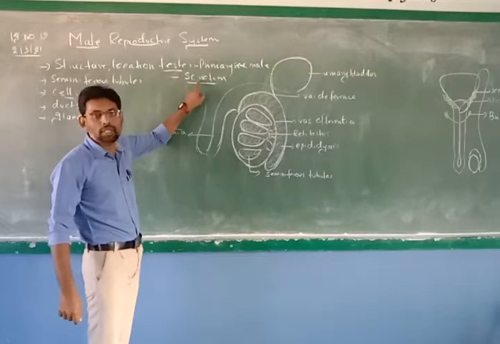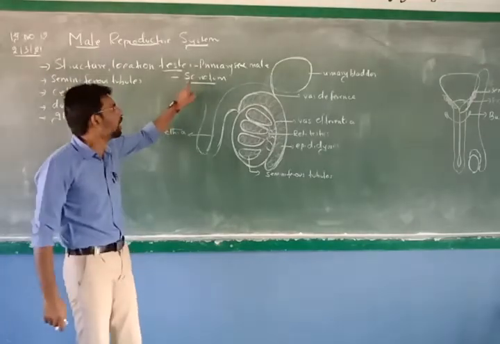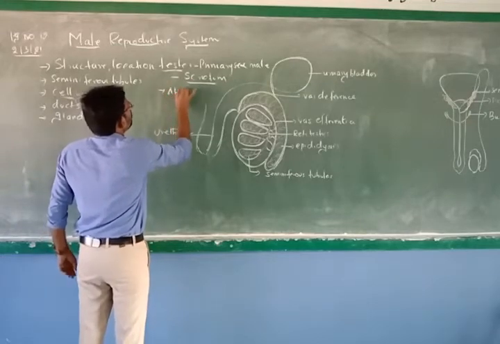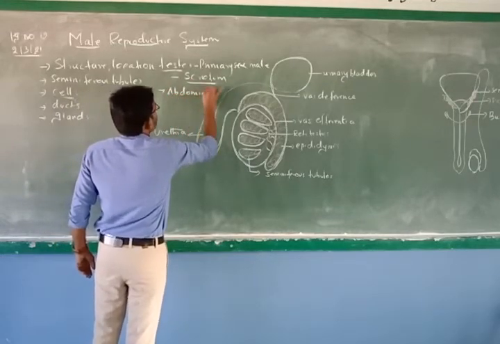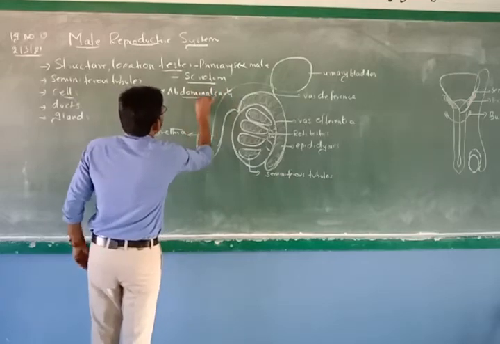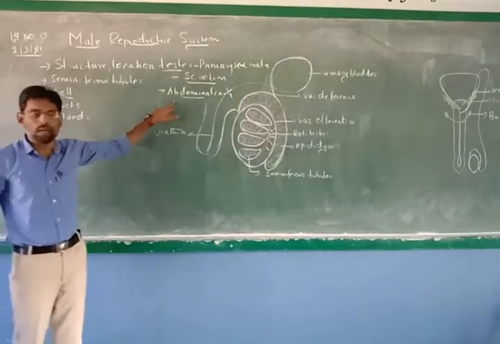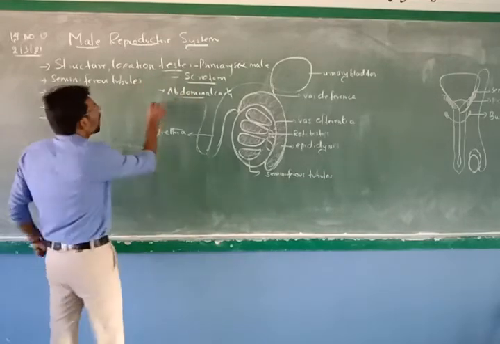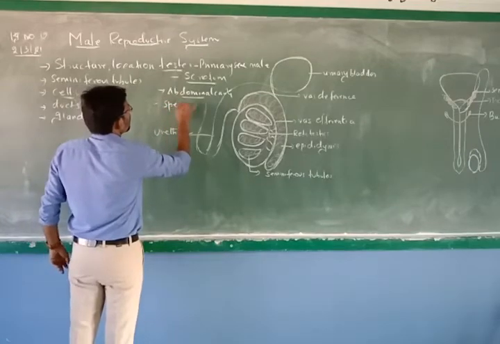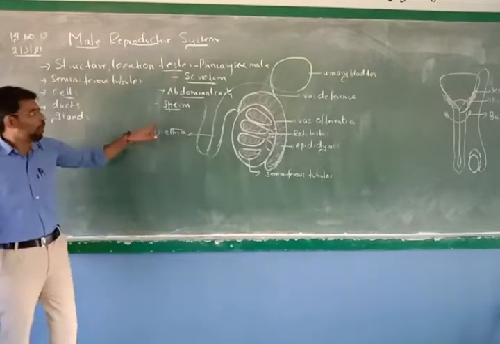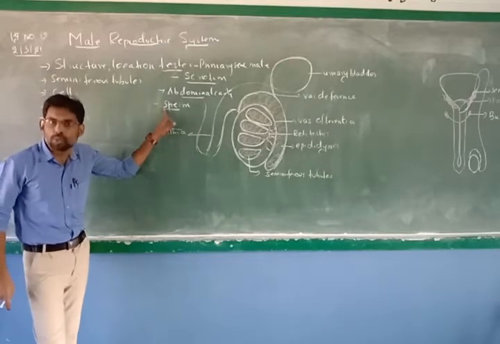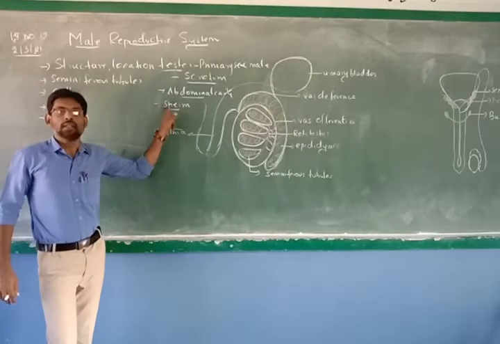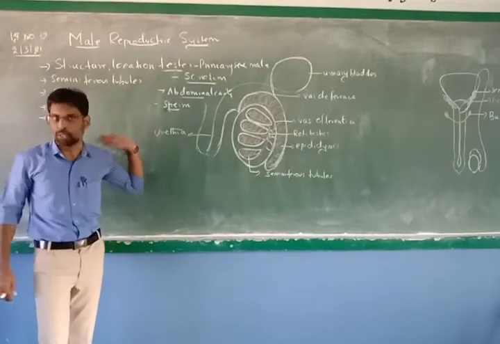It is the sac. It is made up of skin, and this scrotum sac is always present outside the abdominal cavity, not inside. It is not present inside your body. It is present outside the body. Why are the testes located outside the body? Sperm cell production is done inside the testes. That's what we studied. Now, viable sperm cells cannot be produced at your normal body temperature. Clear? At normal body temperature, sperm cells cannot be produced.